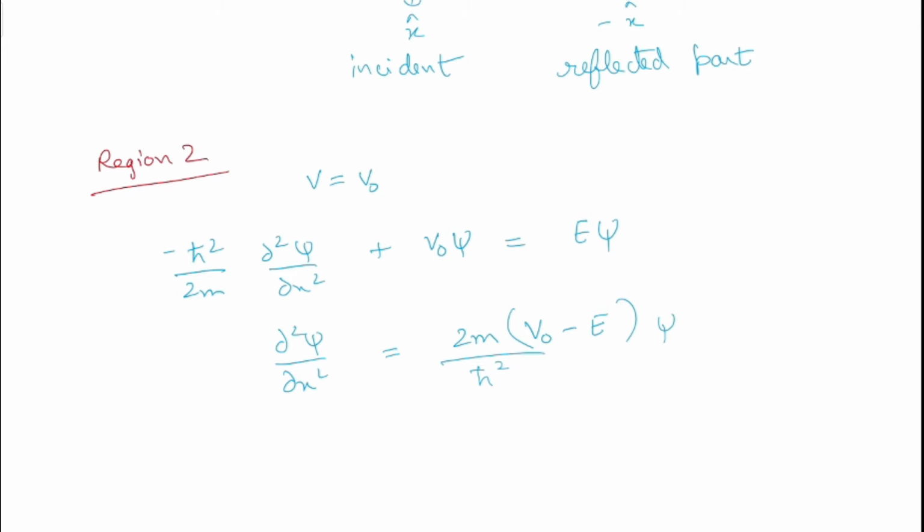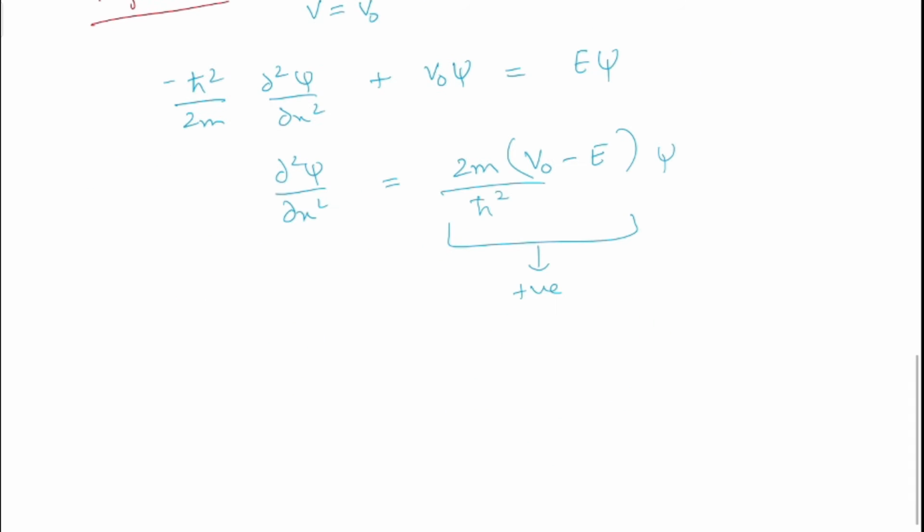Now our E is less than V naught, so this quantity is always positive, and as a result this differential equation has a solution of the form C e to the power k2x plus D e to the power minus k2x.